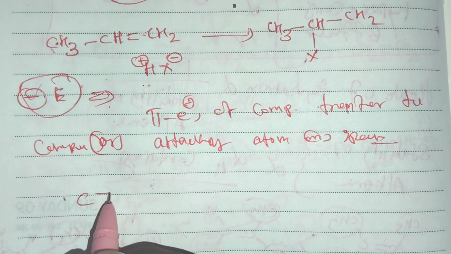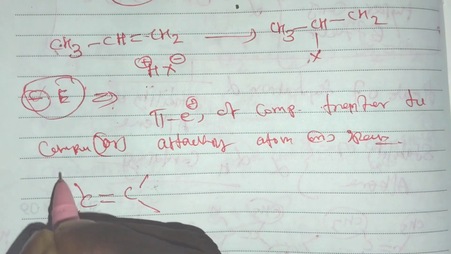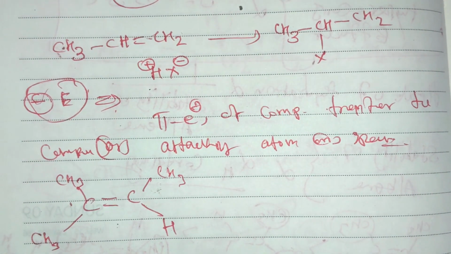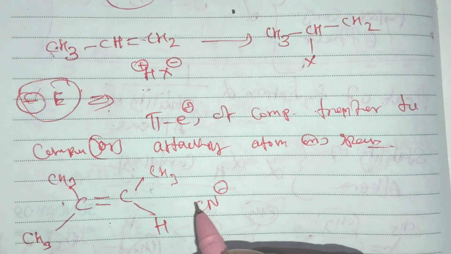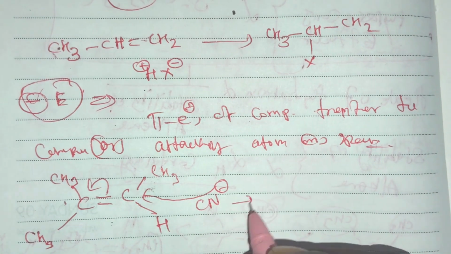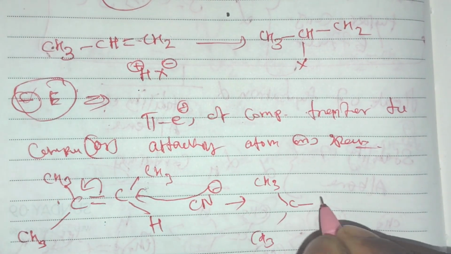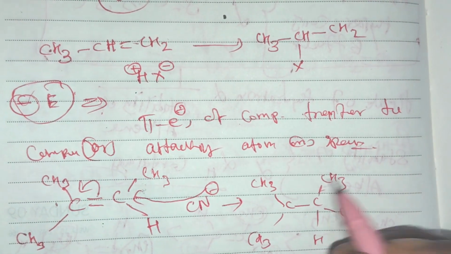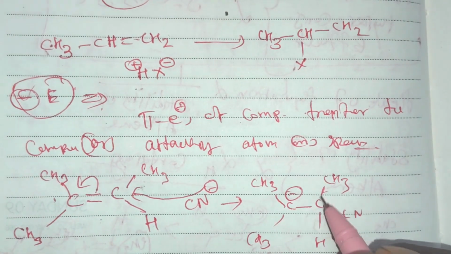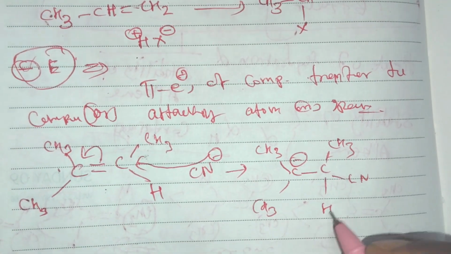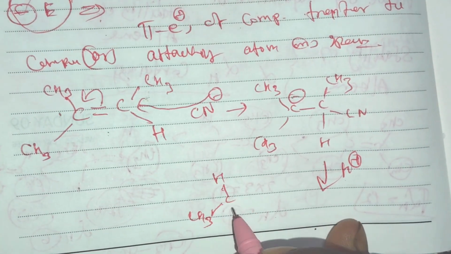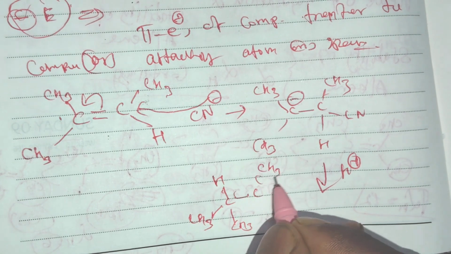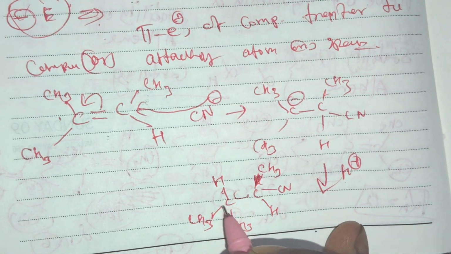For example, here there is carbon double bond carbon, with CH3 and a hydrogen. So this is 2-methyl butene. Here the CN minus attacks, and this bond goes up. So we get CH3 single bond CH3 with CN and a minus charge. After that it gains a proton, and we get the neutral species. This is the molecule.